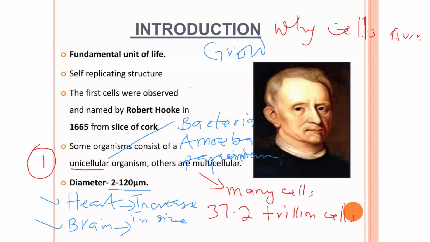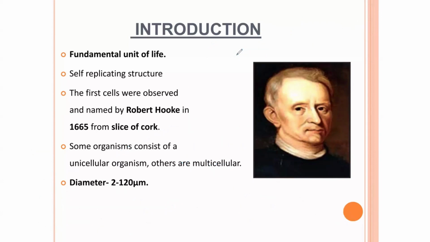For example, the smallest cell found in a human being is the sperm cell. That is the smallest cell found in human.